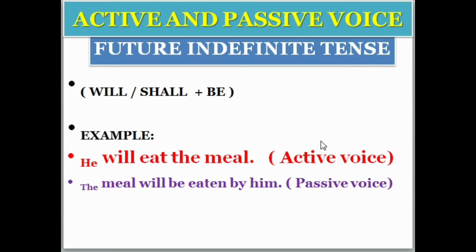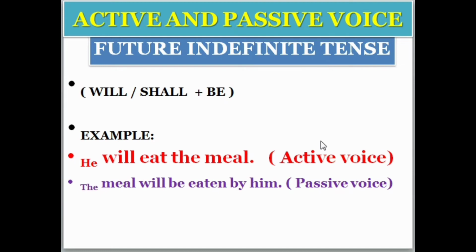Okay, so before starting, let me tell you a short definition of the future indefinite tense. The majority of students also know what the future indefinite tense is. Future indefinite tense shows an action or activity that will occur at a particular time in the future. It means an action which will occur in the coming time, at a particular time.